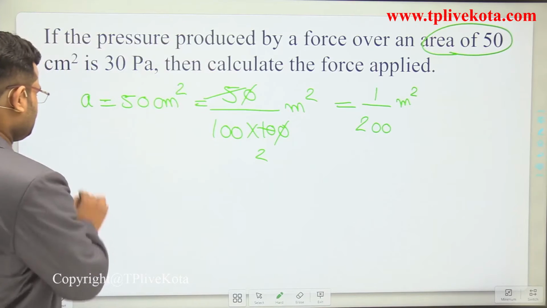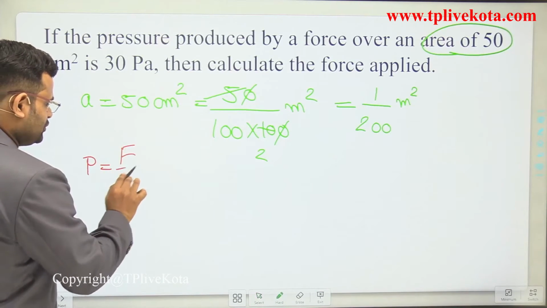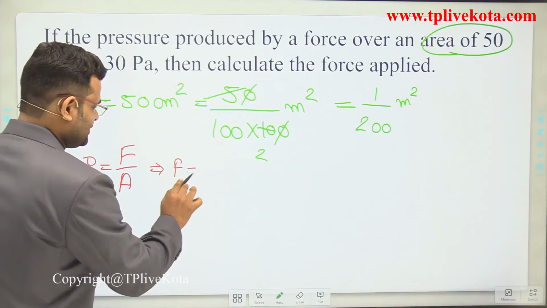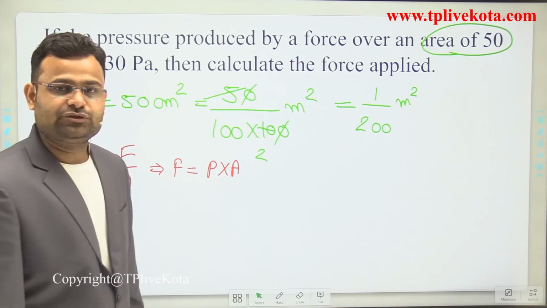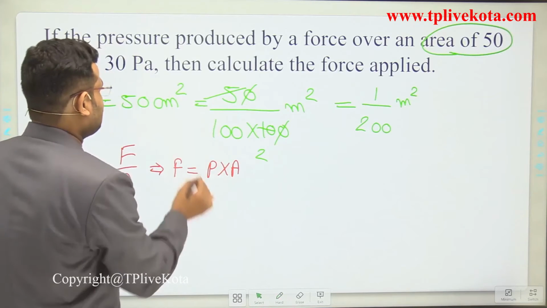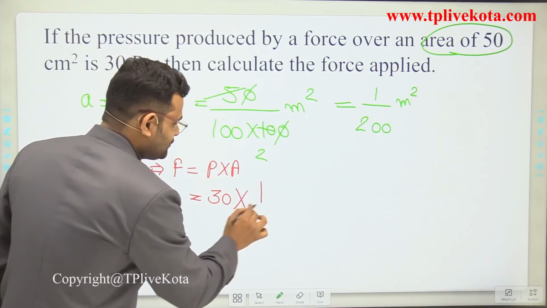After that, pressure is equal to force upon area. Now dear students, force is equal to pressure multiplied by area. What is the pressure? The pressure is the same as in the last numerical, 30 multiplied by 1 upon 200.